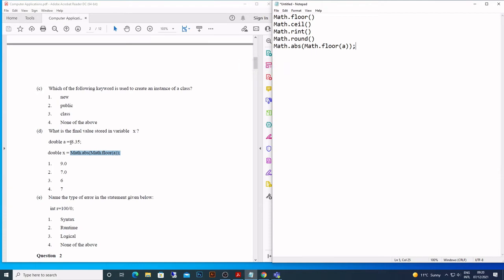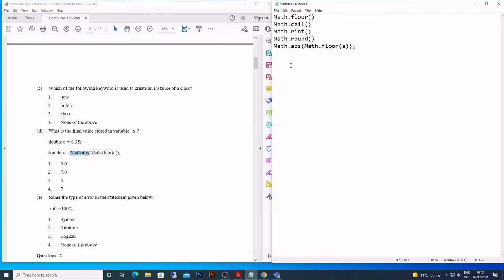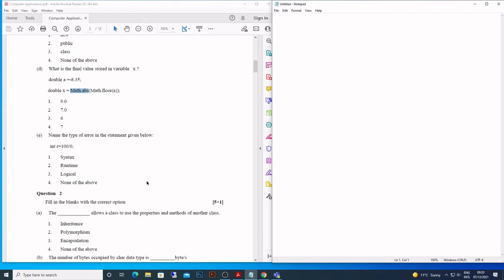So a, the value is minus 8.35. What is the lesser value of minus 8.35? minus 9.0, because there is a minus there. Okay, so Math.floor will bring it down, and Math.abs, what does it do? It removes the minus sign. Okay, so it will remove any sign over there. So the value is going to be 9.0.